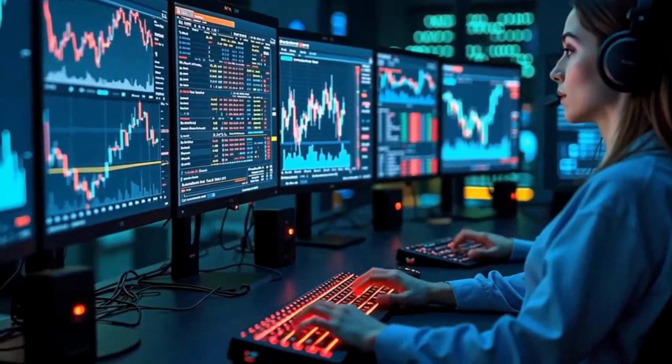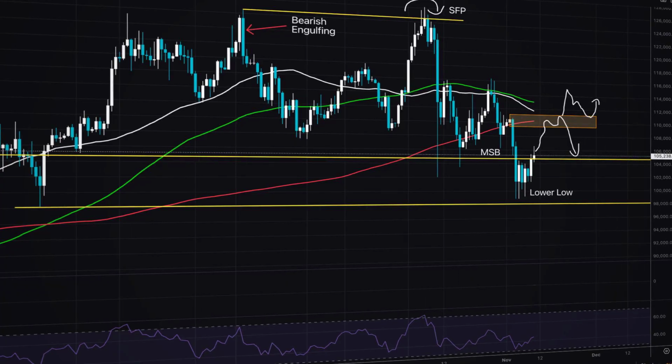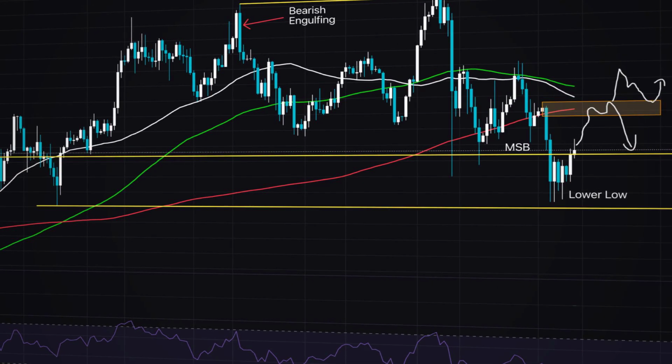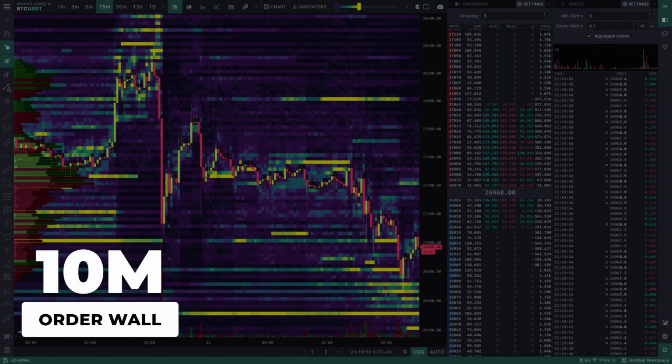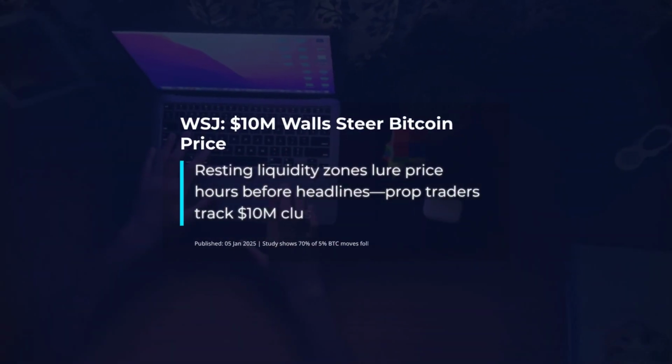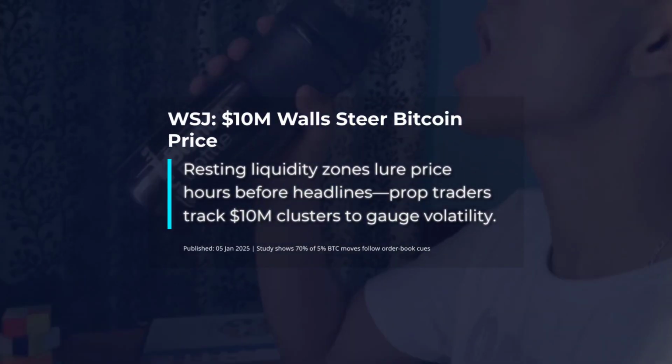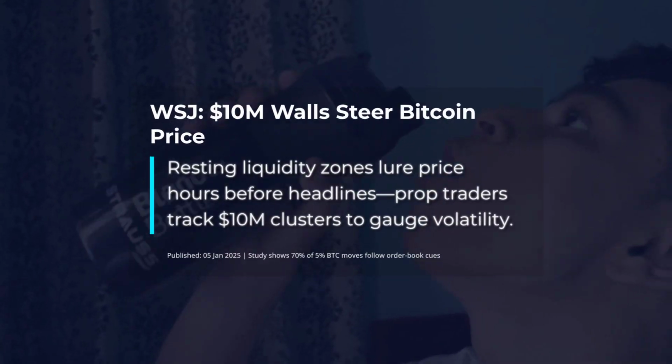Prop traders track these zones in real time, watching as price probes, absorbs, or rejects at these boundaries. The presence of a $10 million wall does not just anchor price, it flags a level where hidden intent and potential volatility converge, often well before any headline explains the move.